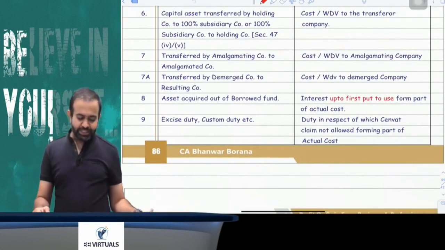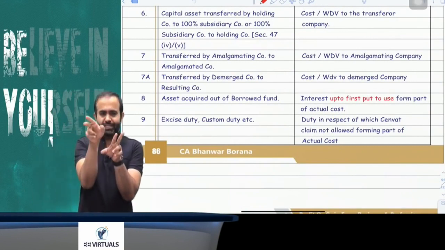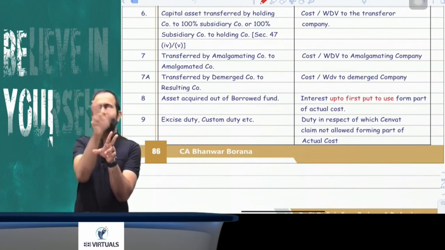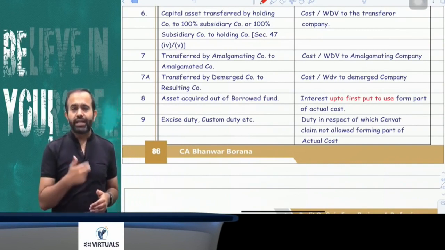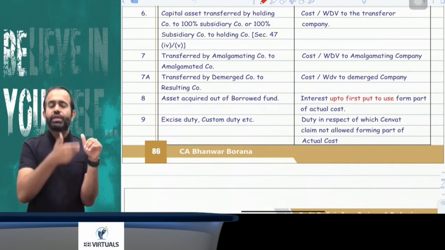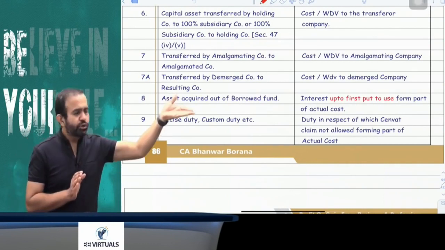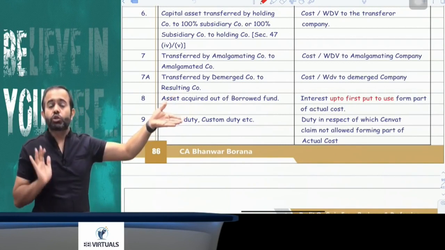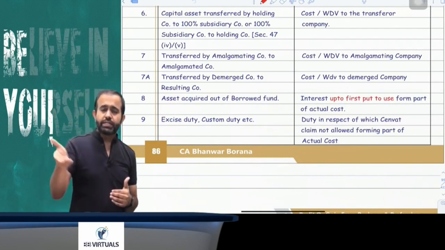Now explanation number 6 and 7A is saying that suppose in amalgamation and demerger, holding to subsidiary, subsidiary to holding, what will be the actual cost of the asset? So here the actual cost of the asset will be the WDV of the previous owner. In simple terms, whatever the WDV of the previous owner, that will be the actual cost for the successor basically.